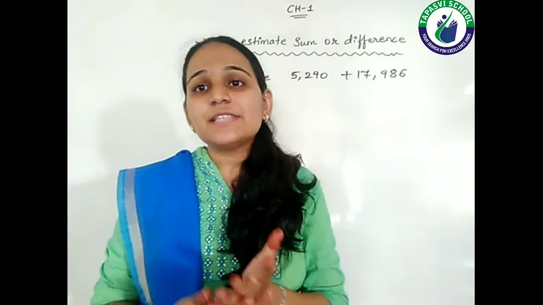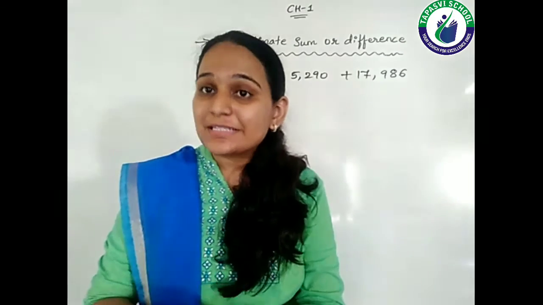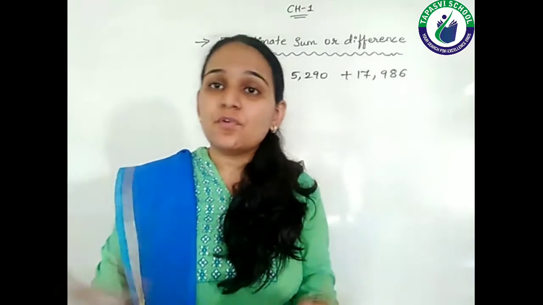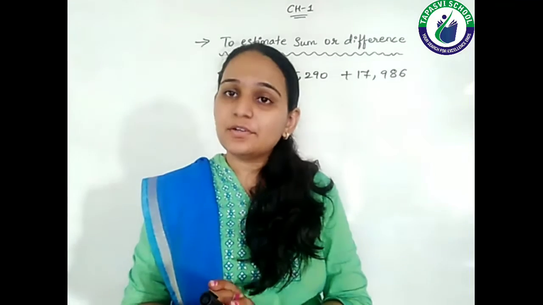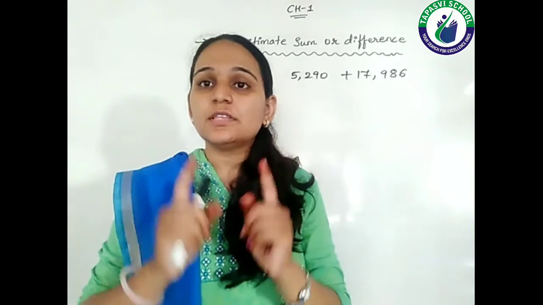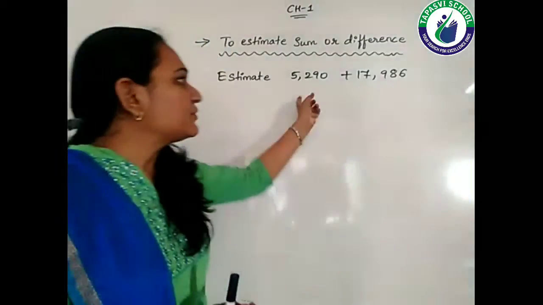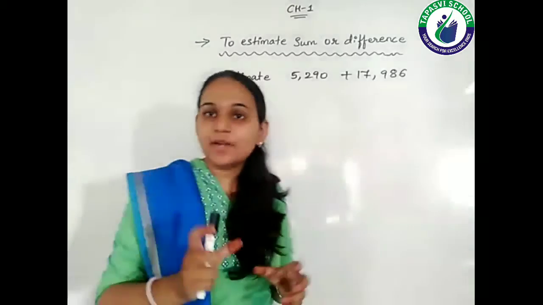Otherwise there will be a question in your mind whether we should round off to the nearest tens, hundreds, thousands, 10,000, or what. So to make things simpler, just think about the smaller number. Out of these two numbers, 5290 is the smaller number.